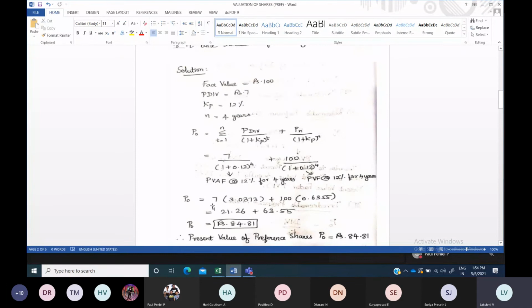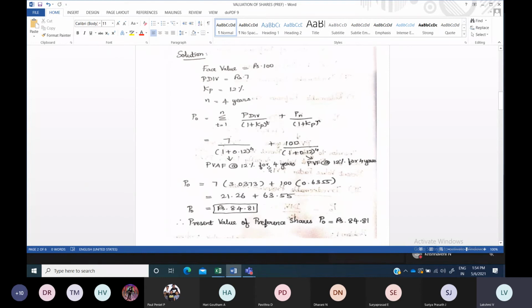Then, with the 7 and the present value annuity factor, and the 100 with the present value factor for 12% and 4 years, you put in those values. Later you multiply this with this and this with this. After that you add them and finally find the answer. Now let us see how to find that value. Just keep that 7. Now we find 1 divided by 1 plus 0.12 whole power 4. Instead of doing it manually you use the present value annuity factor.